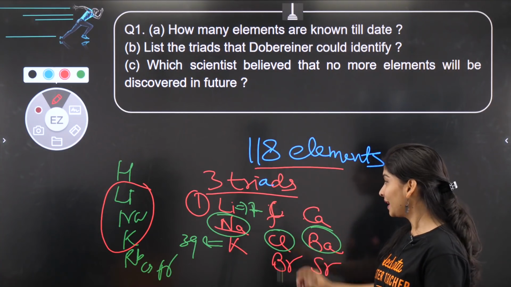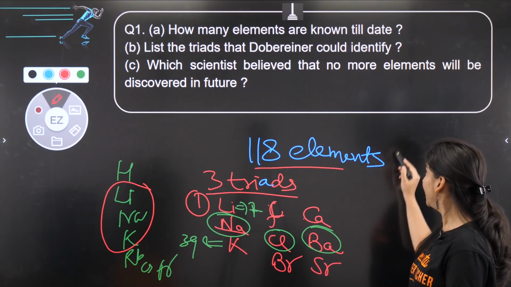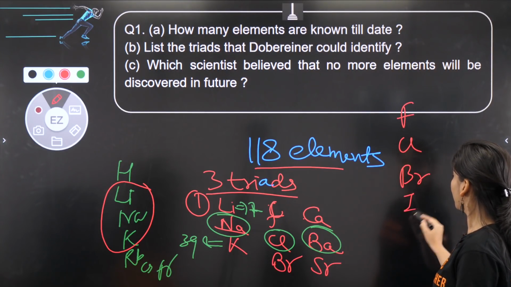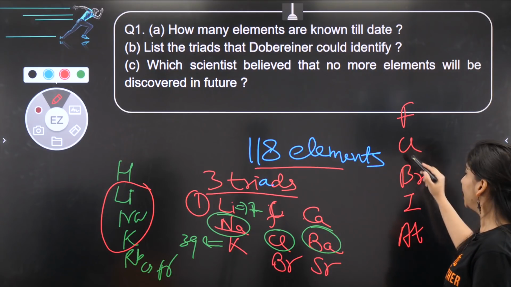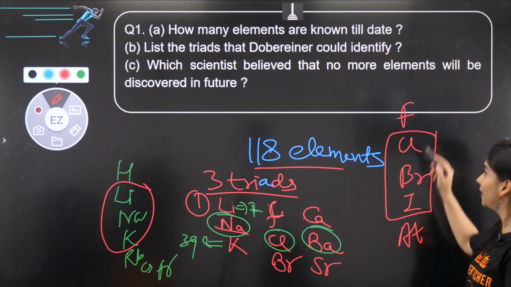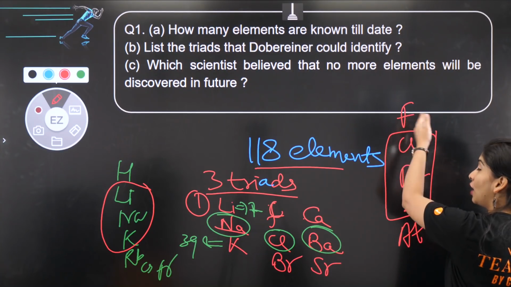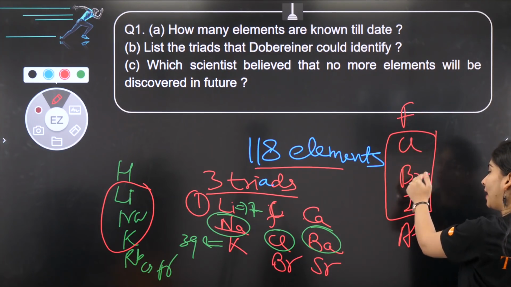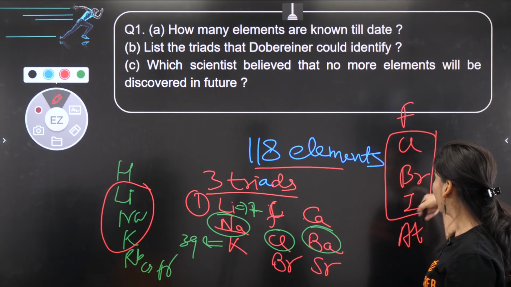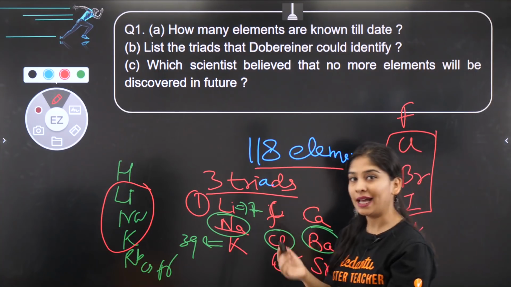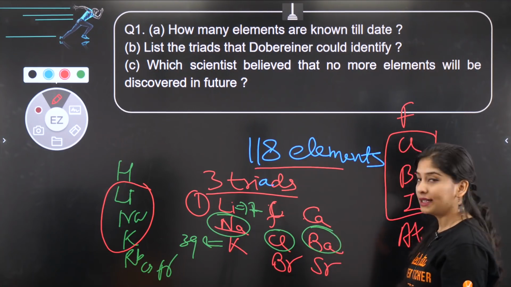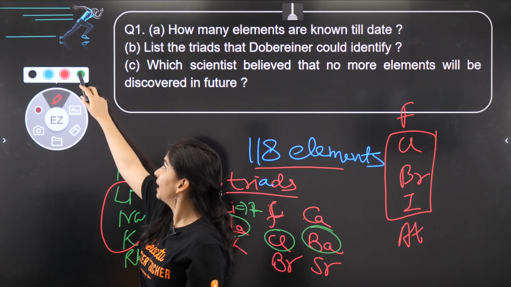Okay, if I talk about this, तो ये इस तरीके से याद कर सकते हो. These are the members: fluorine, chlorine, bromine, iodine, astatine, and this is your triad. The way to remember this whole group is फिर कल बाहर आया ऑटो. Okay, this way you can remember, and chlorine, bromine, iodine coming in between, that's one of the triad which you can make.